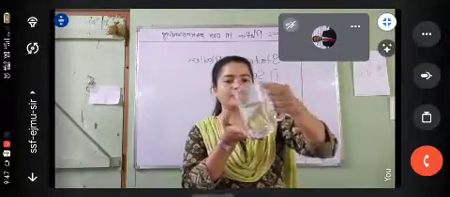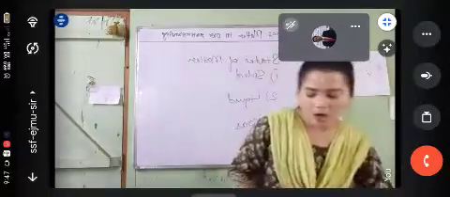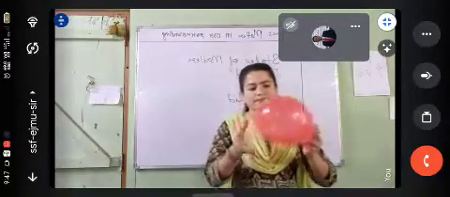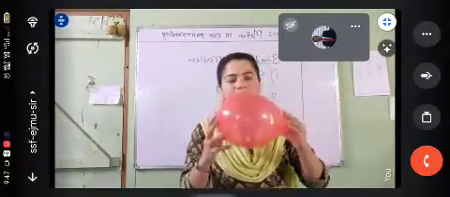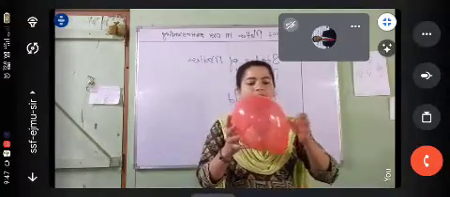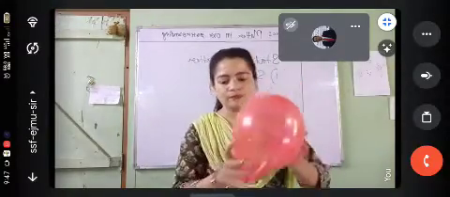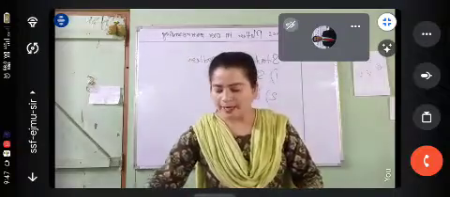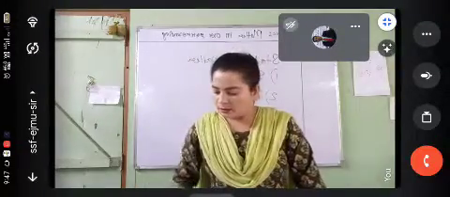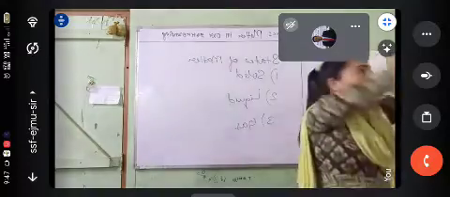An example of liquid is that it is moving inside the glass. You can see. Now, if we talk about gas, this balloon is filled with gas, air inside this. So this is an example of gas. All right. Now, there are some properties. You can look into this chart.